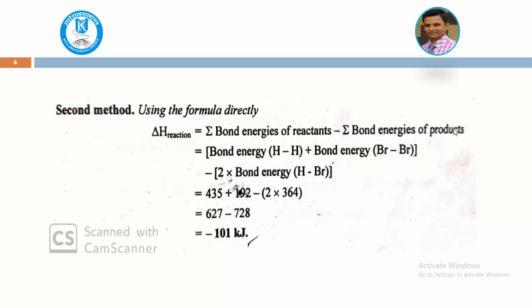What is 2 into 364? 364 is for 1 molecule, and 2 is for 2 molecules, meaning there are 2 moles. Again you calculate 627 minus 728, which is 101 kilojoules. Again we obtain the same data, that is minus 101 kilojoules. What does the minus sign indicate? The energy is released. I told you in yesterday's lecture also, a negative sign indicates that energy is released and a positive sign indicates that you require that amount of energy.